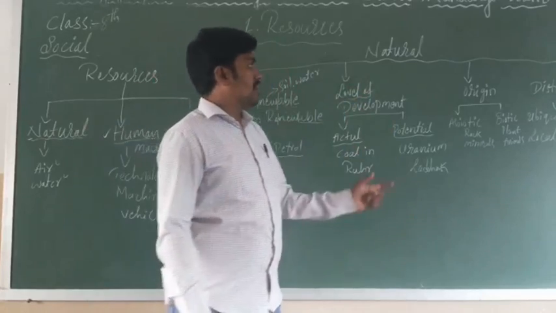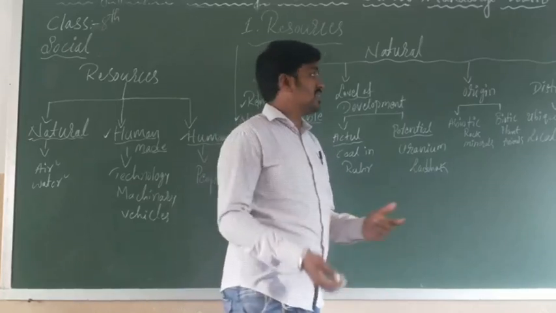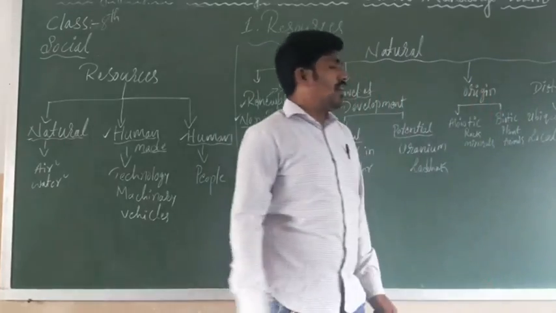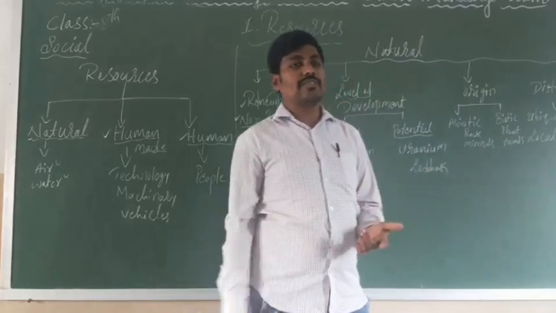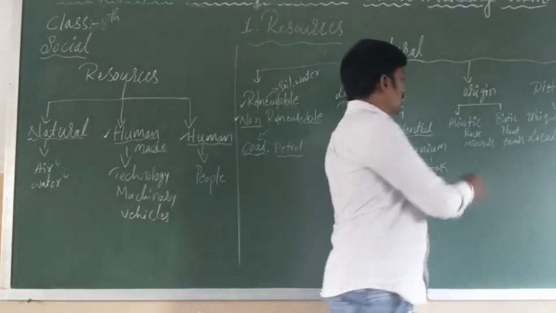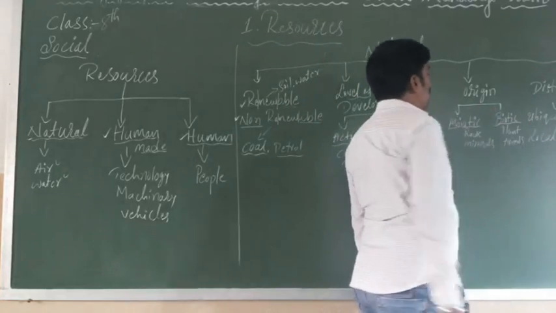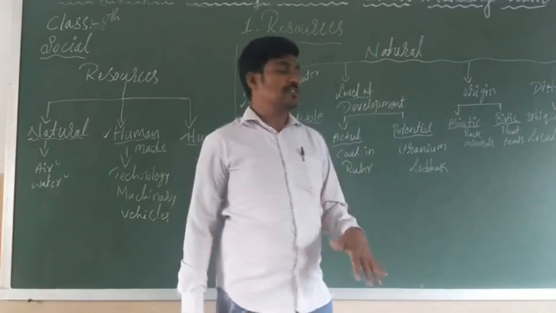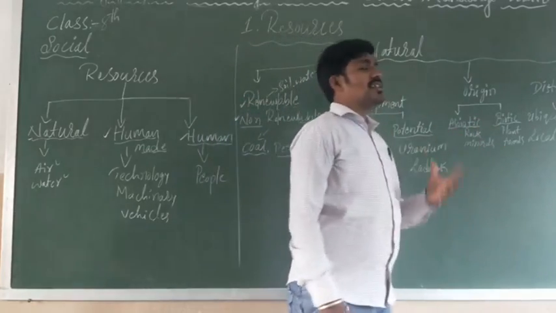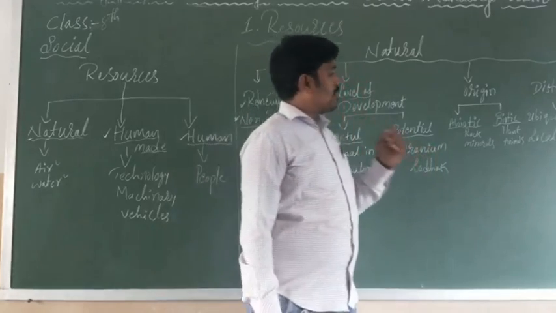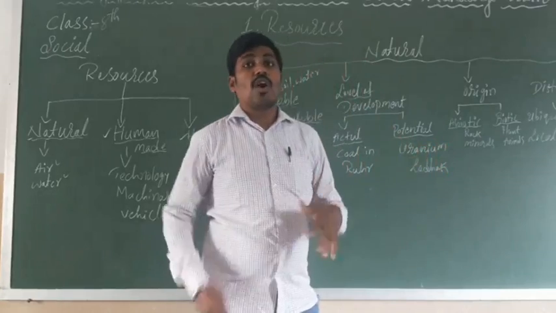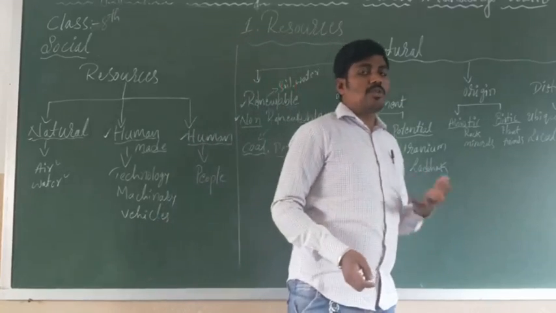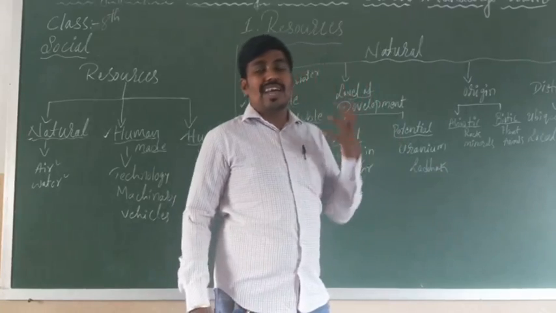In the same way, the second classification, if you go to the next, is the origin. The natural resources, we have categorized origin-wise also into two. One is abiotic, another one is biotic resource. What are abiotic and biotic natural resources? The abiotic natural resources are non-living things which don't have life. Those are called abiotic natural resources.